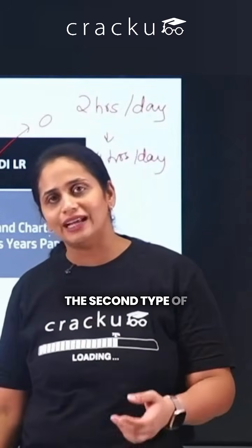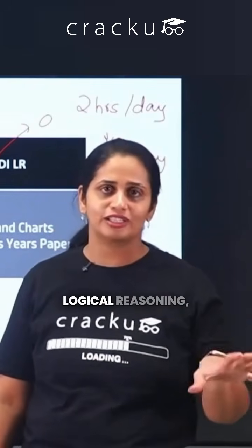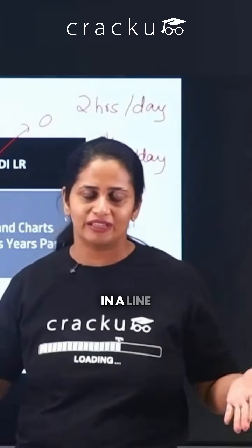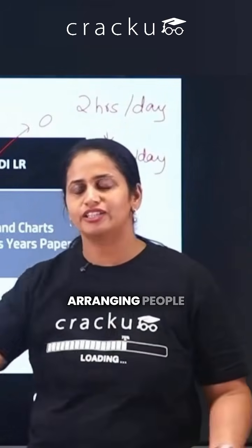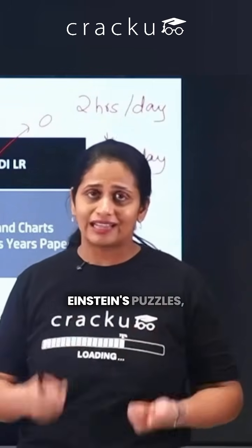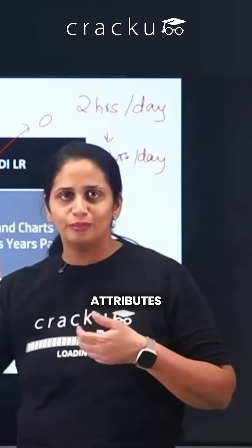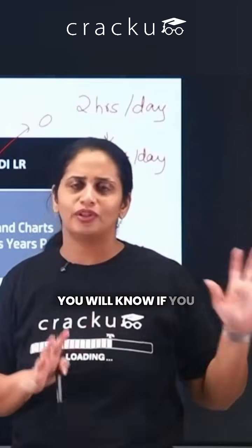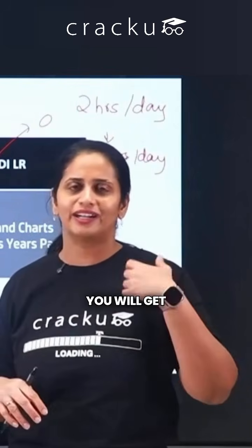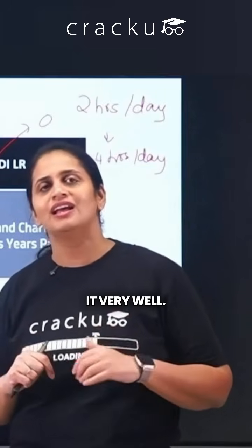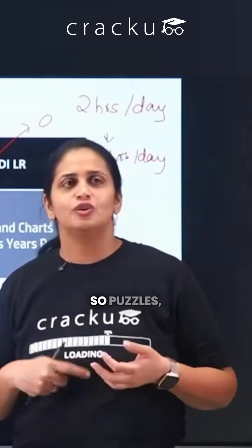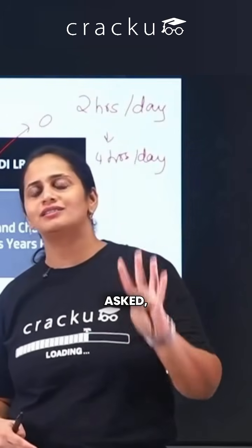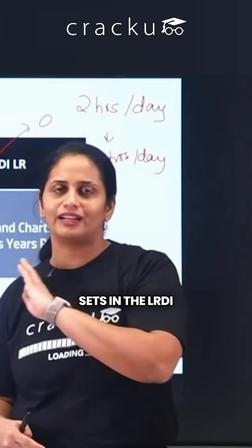The second type of sets that come very often are from logical reasoning, which are basically arrangements. So linear arrangement, arranging people in a line, circular arrangement, arranging people around a circle, Einstein's puzzles, basically arranging attributes for people. Okay, which color shirt, which nationality. If you just Google search Einstein's puzzle, you will get an example of it. You will understand it very well. And then enumeration puzzles. So puzzles, arrangements, tables, charts are the four most commonly asked sets in the LRDI section.